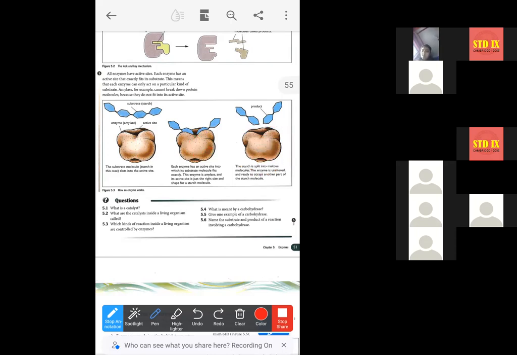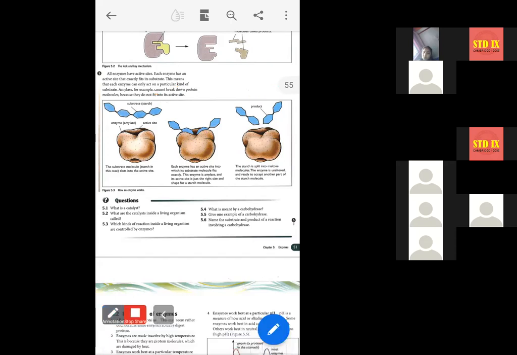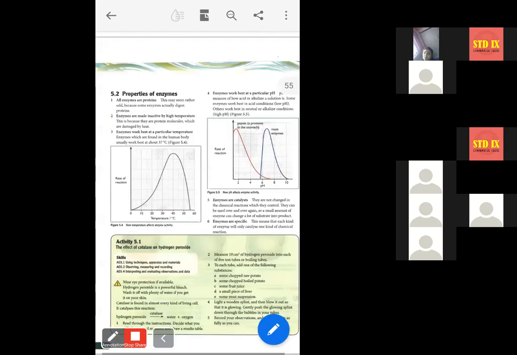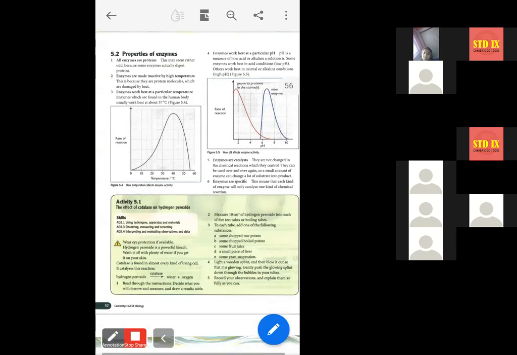But you can see the difference in the structure of the substrate and the product. The long starch chain is broken down, making maltose. The enzyme remains the same, unchanged after every reaction, and it can be used again and again.